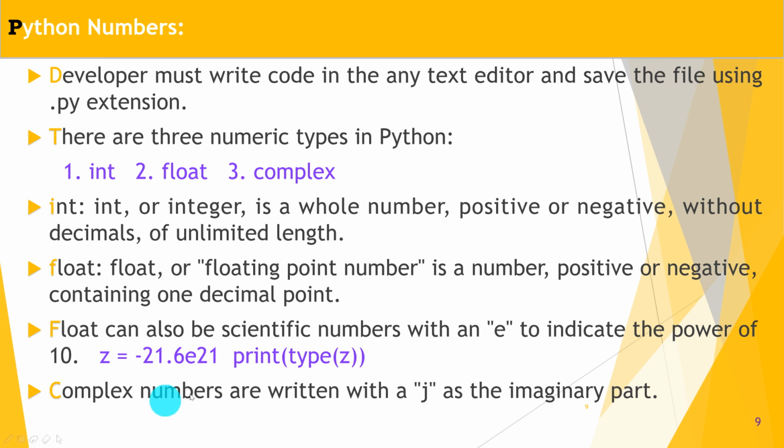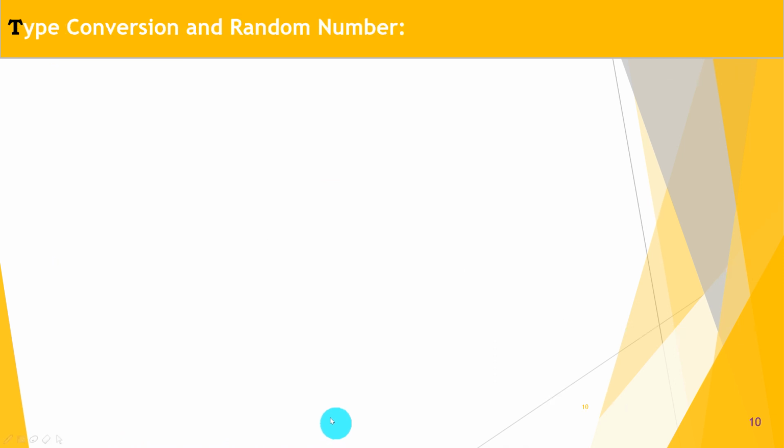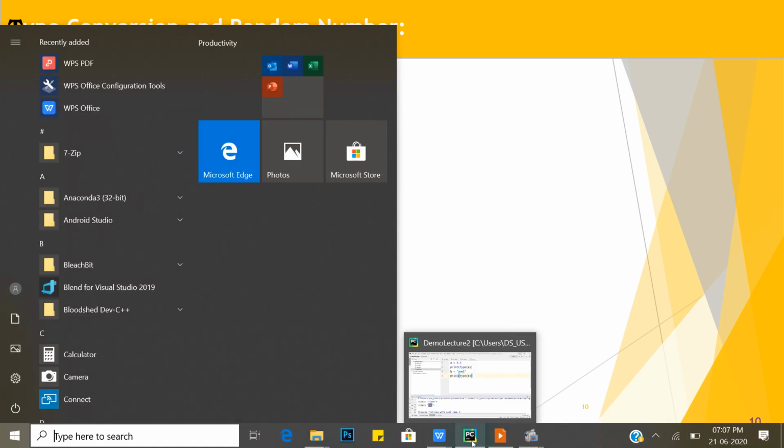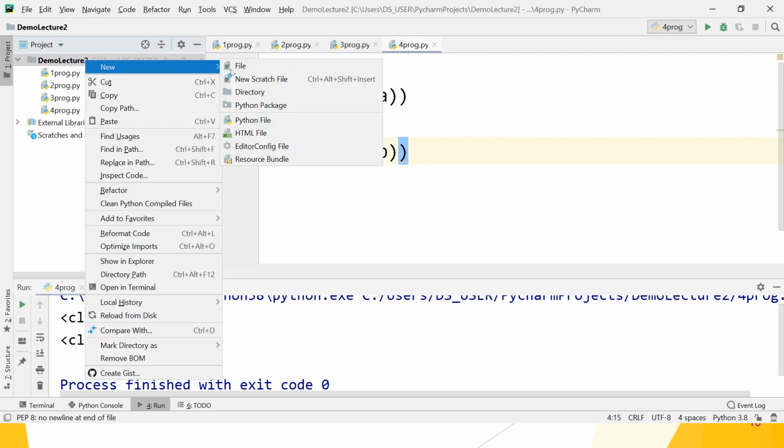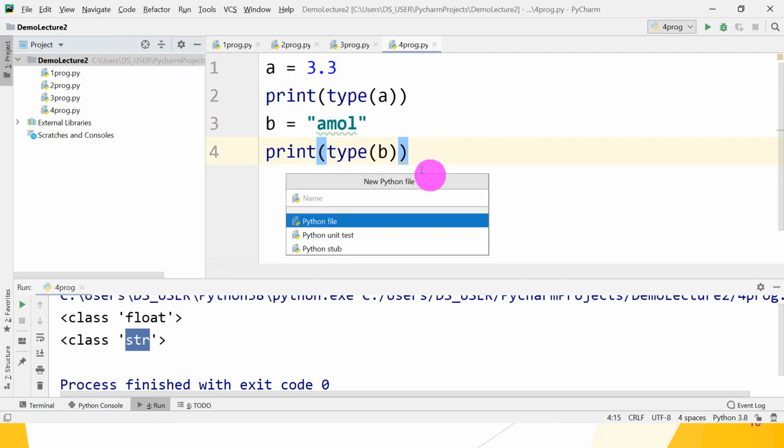A complex number is written with j as the imaginary part. For example, x is equal to 3.5j or x is equal to 21j, etc. That is a complex number. So let's check it. First create a new Python file, then give the name as a number program.